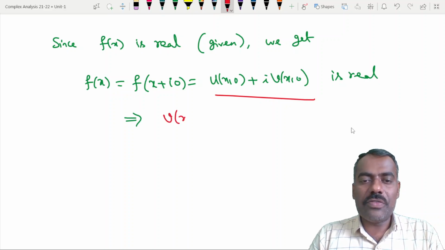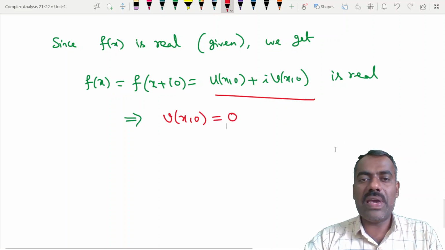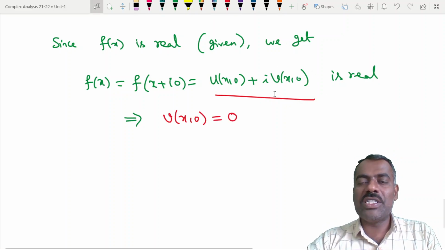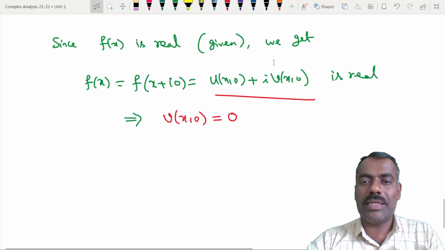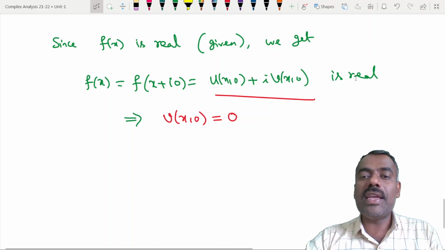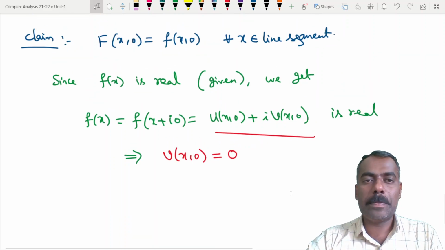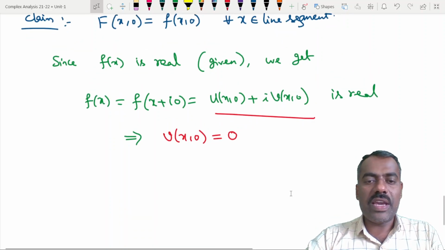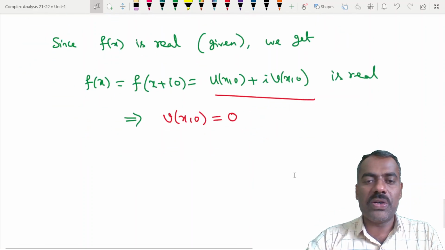That means v of (x, 0) should be equal to 0. Are you following? Otherwise, if v of (x, 0) is non-zero, then this is non-real, it is a complex number. Is this clear? Right? Okay. Therefore, v of (x, 0) is 0.